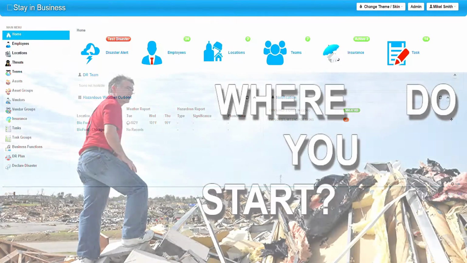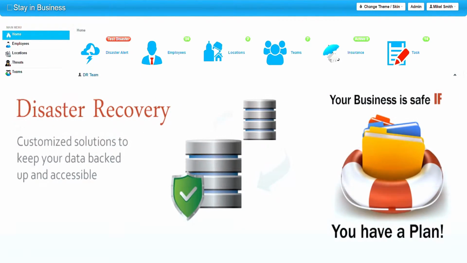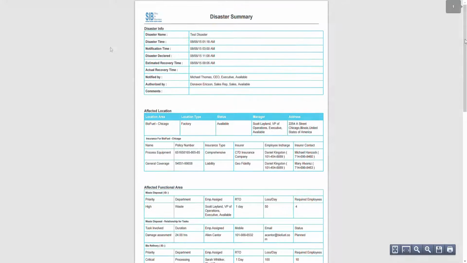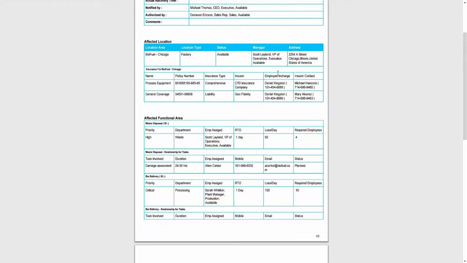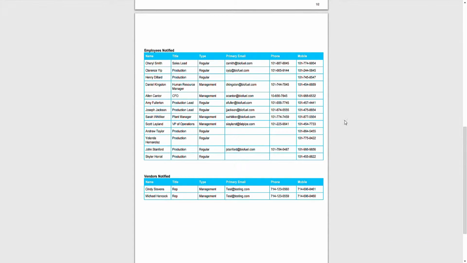Everything is right at your fingertips, and when disaster does strike, you will be able to trigger your disaster recovery plan from anywhere at any time, and you will have the confidence that your business will immediately be on the road to recovery. When a disaster is declared, a disaster summary is immediately generated to give very detailed information on who was notified, what tasks were completed, what locations were affected, and a plethora of other pertinent information.